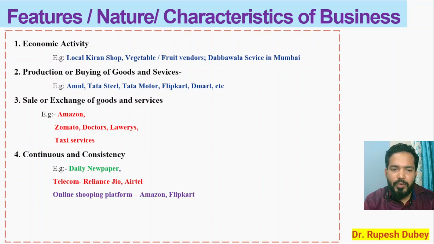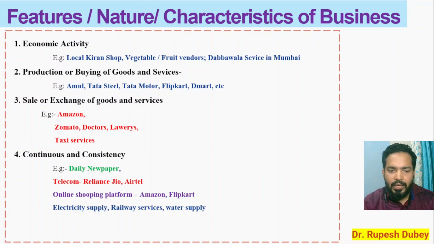Then online shopping platforms, say Amazon and Flipkart, they give you the shopping facility on their application, on their website, 24 by 7, without any fail, without any problem. Then electricity, the daily essential, water supply, railway services. Everybody is involved in the consistency, in the regularity. This is a unique feature of the business.